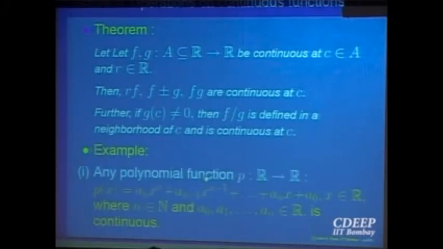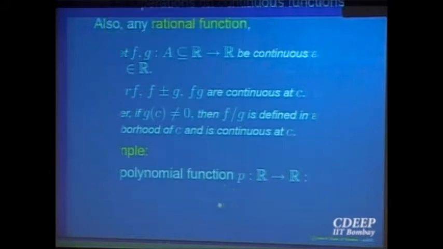So as a consequence of this, you can say that every polynomial function is continuous. Everybody knows what a polynomial function is? Yes? A function of the form p(x) equal to an x to the power n plus an minus 1 x to the power n minus 1 and so on, plus a0, x belonging to R. These are all real numbers, a0, a1 and a2. So this is a continuous function because it is a sum and product of continuous functions. The constant function is continuous.